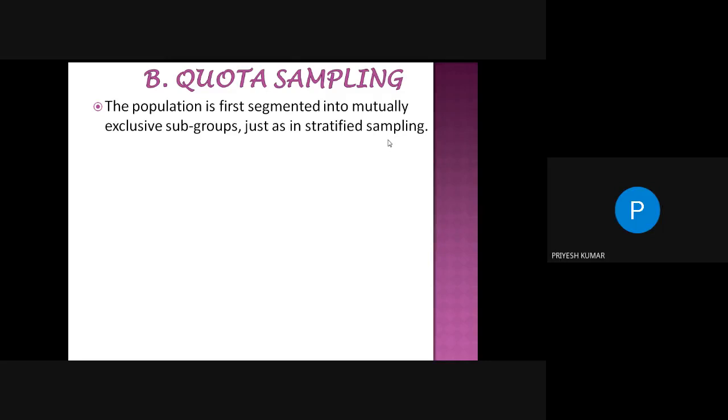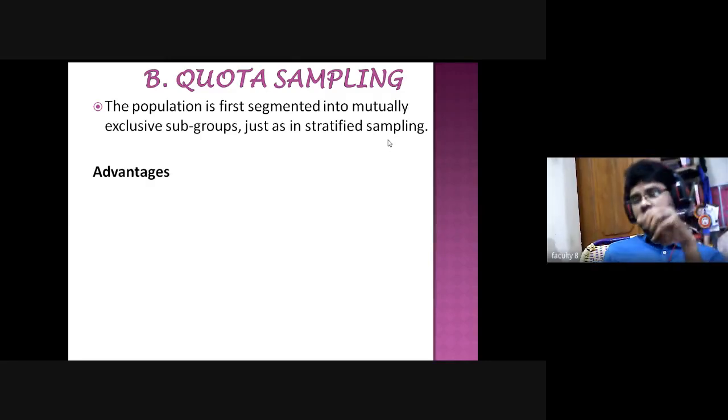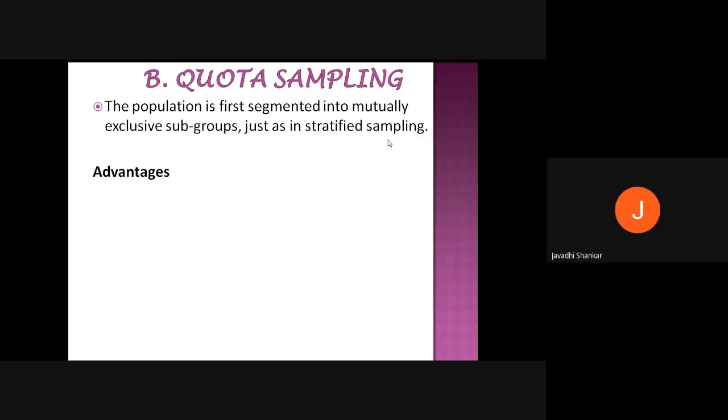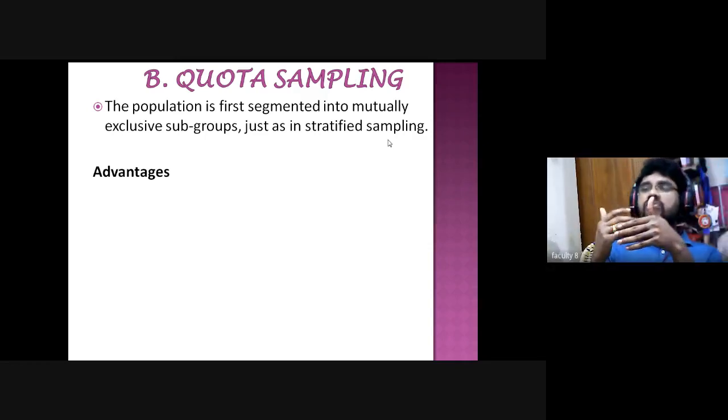If you take into account your admissions, for example, as per your quota only, you are going to get some admissions. For example, as per OBC quota, open quota, SC quota, ST quota and other quotas, or female quota. And if you take into account PH, physically handicapped, on the basis of their quota, we need to select some samples. That is called the quota sampling method.